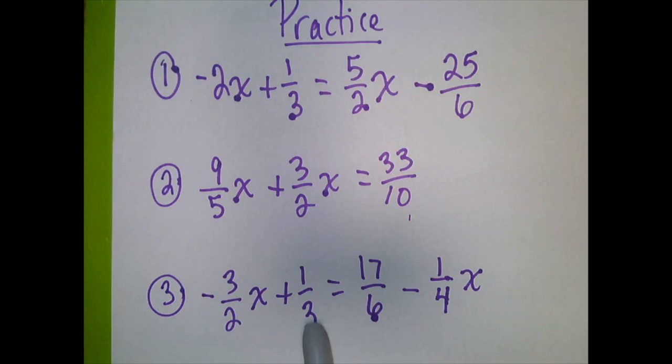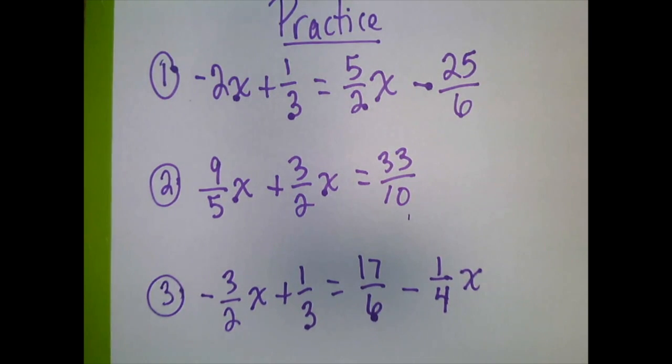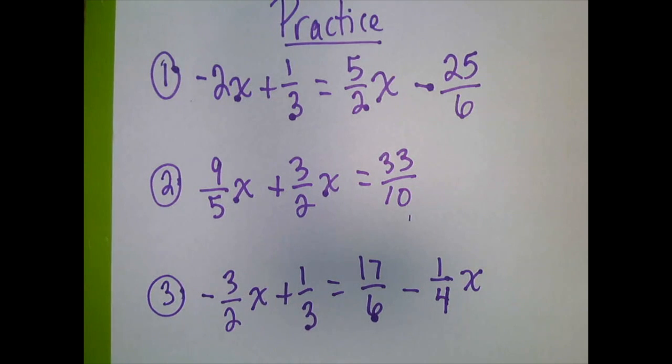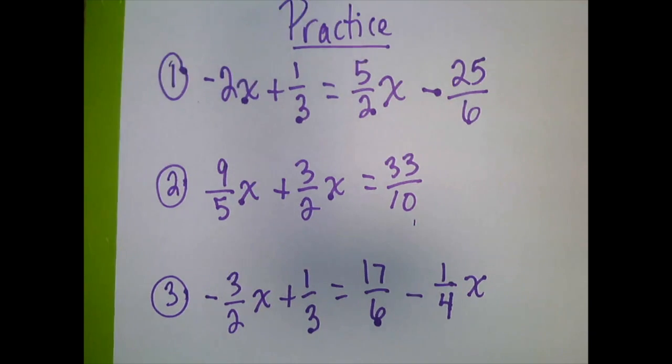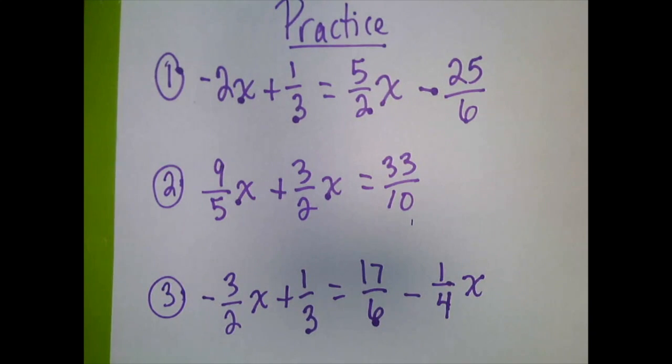12 divided by 2 is 6. 12 divided by 3 is 4. 12 divided by 4 is 3. So 12 is the number that I'm going to multiply for number 3. Practice these problems. See how they turn out. The next video is going to reveal the answers, and of course have these worked out.